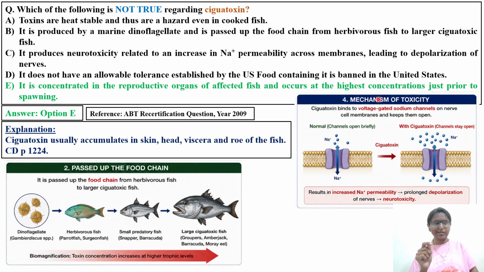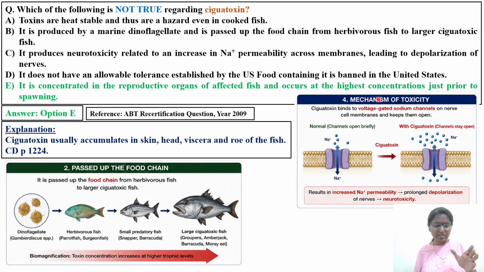We have discussed this puffer fish toxicity, and I will give the link in the description. You can see how, during spawning, the concentration of tetrodotoxin increases in the reproductive organs, that is, the ovaries. So whenever you are cooking puffer fish, if you remove those toxic reproductive organs, the rest of the fish is edible. This statement is applicable to that type of poisoning.